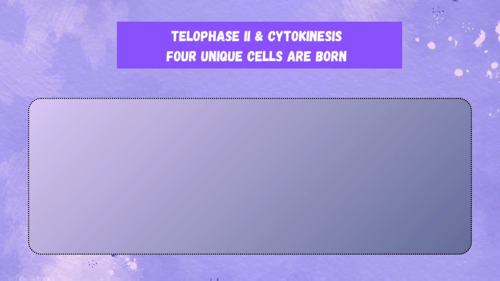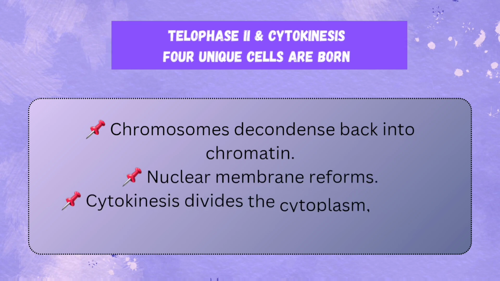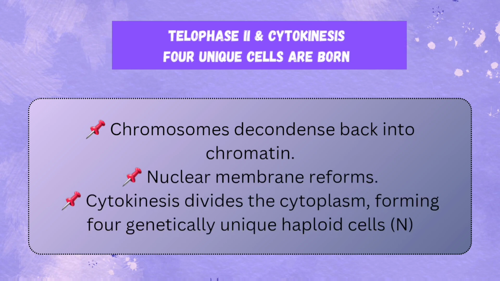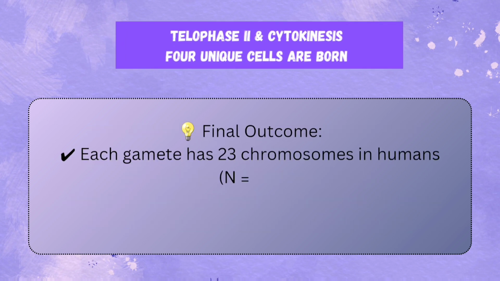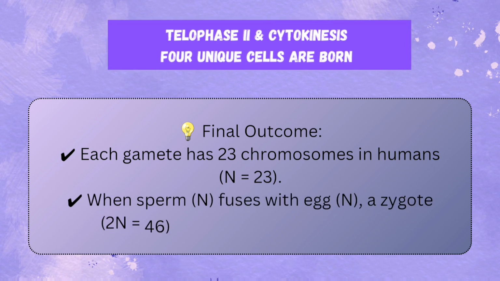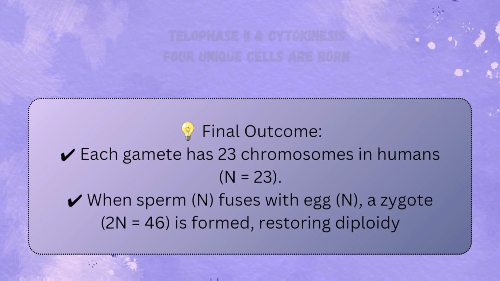4. Telophase 2 and cytokinesis. 4 unique cells are born. Chromosomes decondense back into chromatin. Nuclear membrane reforms. Cytokinesis divides the cytoplasm, forming 4 genetically unique haploid cells, N. Final outcome: each gamete has 23 chromosomes in humans, N = 23. When sperm N fuses with egg N, a zygote, 2N = 46, is formed, restoring diploidy.